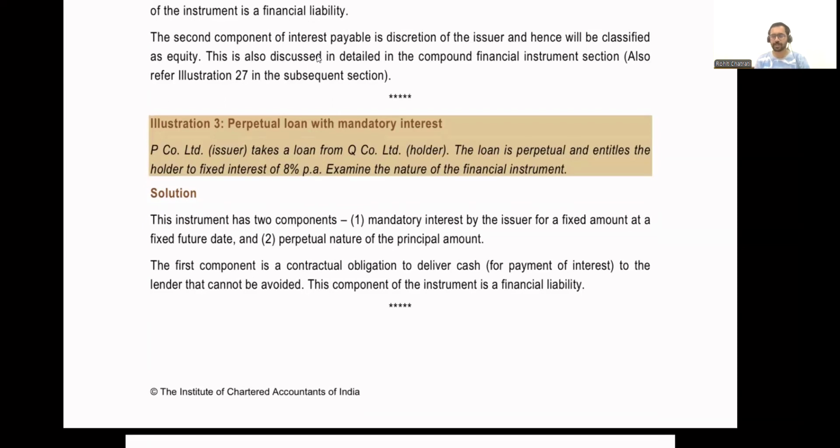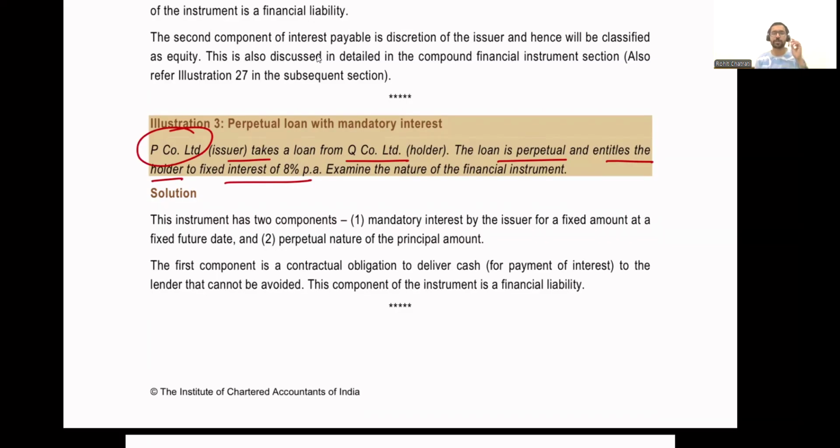Let's now look at illustration number 3. P Company Limited, the issuer, takes a loan from Q Company Limited, which is the holder. The loan is perpetual and it entitles the holder to a fixed interest rate of 8% per annum. So the loan that P Company has taken is perpetual in nature.